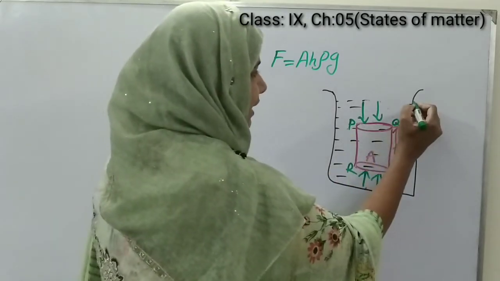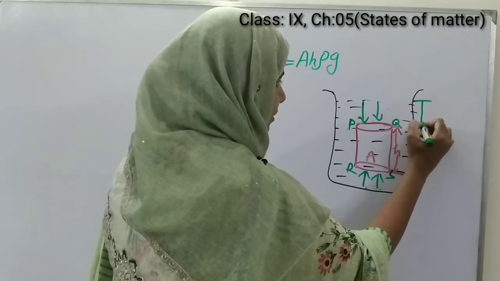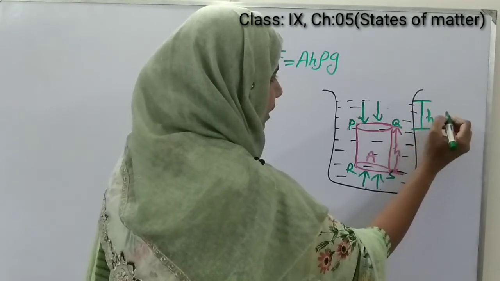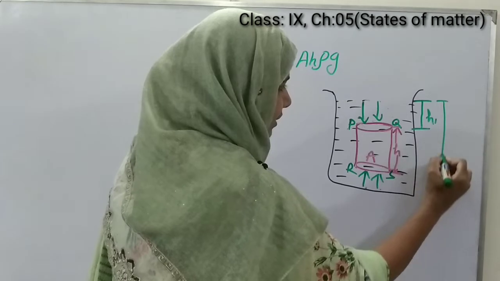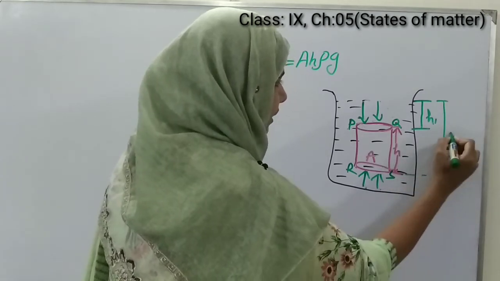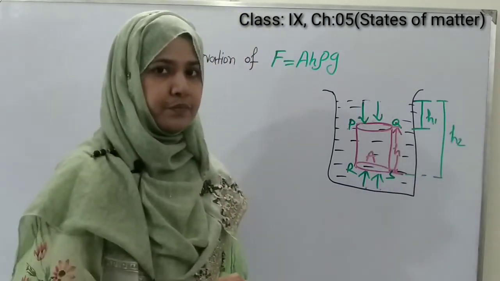Now the depth of the upper surface PQ is H1 and the depth of the lower surface RS is H2.